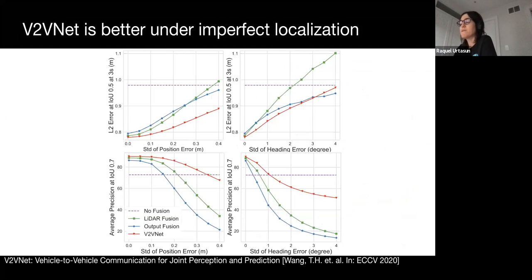The previous experiments assume perfect localization of the SDVs, as we need the relative pose to transform messages into a shared coordinate system. But in the real world, there may be localization errors. We evaluate the performance when we add noise to the estimated position and heading of each SDV, as shown in the left and right column of the figure, respectively. Unlike other fusion methods, B2BNet is more robust to localization errors, as leveraging the GNN allows us to intelligently aggregate the messages and be more robust to this type of error.